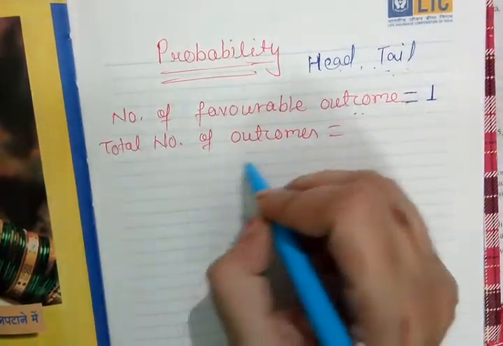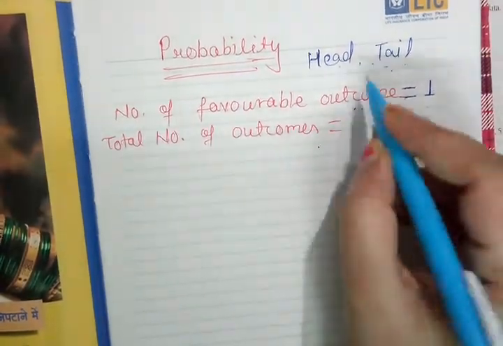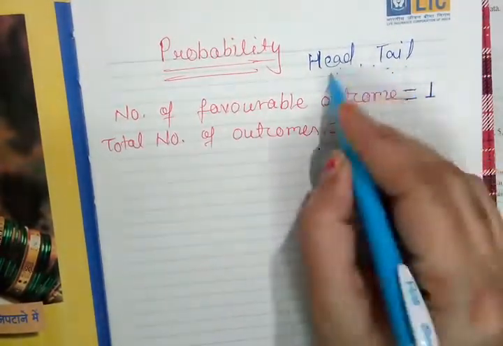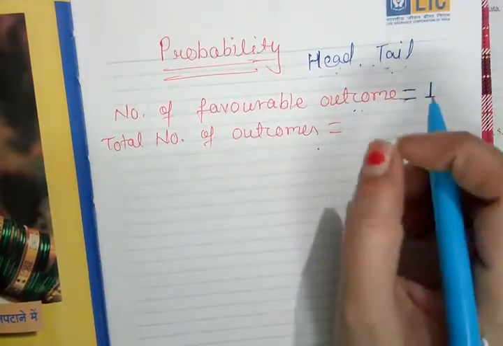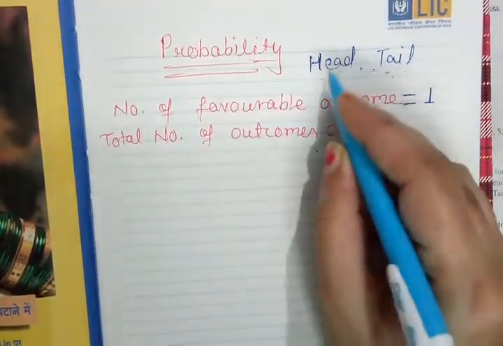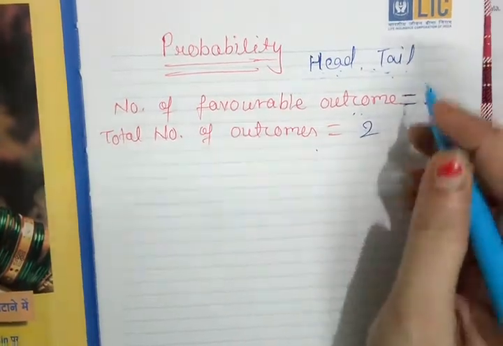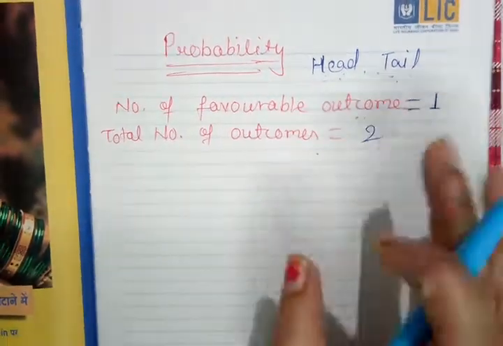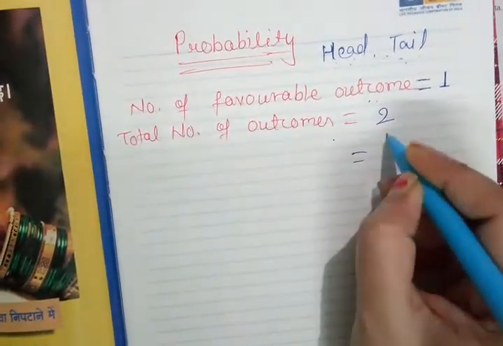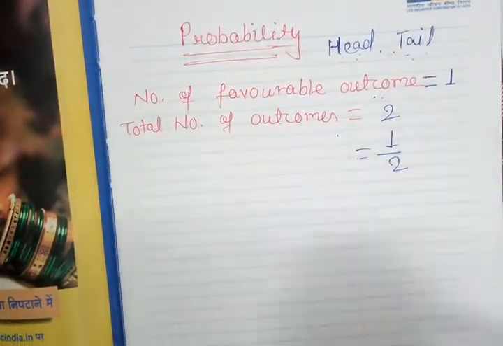Okay, and the total number of outcomes: how many total possibilities are there in a coin when we toss it? There are head and tail, so total 2 outcomes are there. Okay, so that is why the probability will be 1/2. Understood?